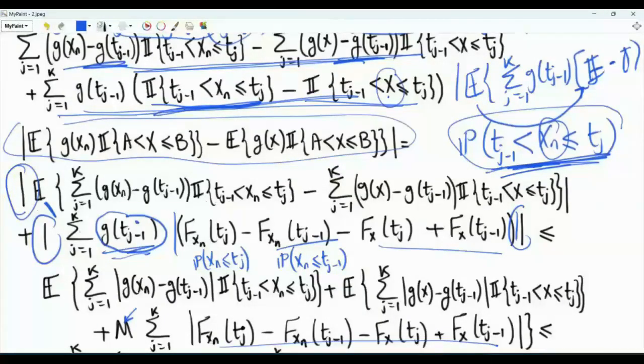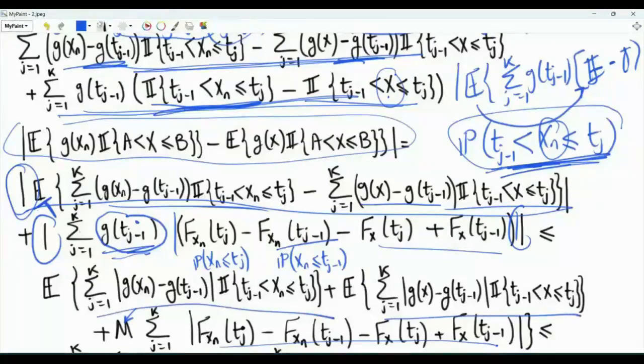We can take the magnitude inside, and then we can apply the triangle inequality for sums, which is that the magnitude of the sum is less than or equal to the sum of magnitudes. We can then use the linearity of expectation and have this magnitude here upper bounded by this expectation and that expectation. Inside each sum, we have those magnitudes.